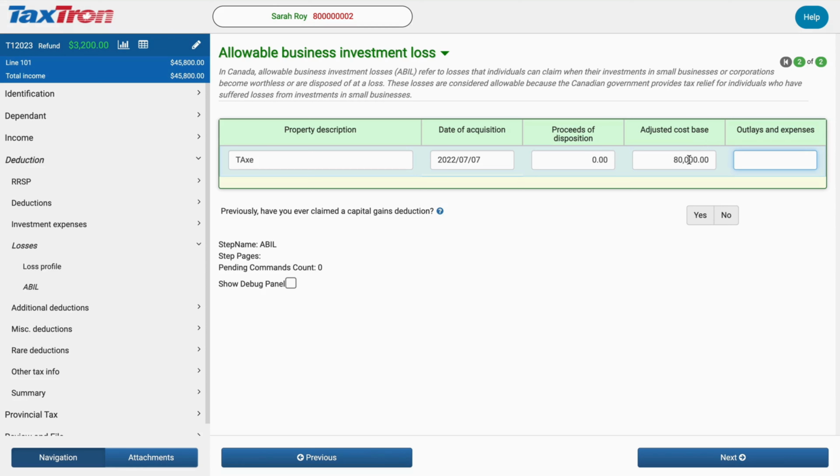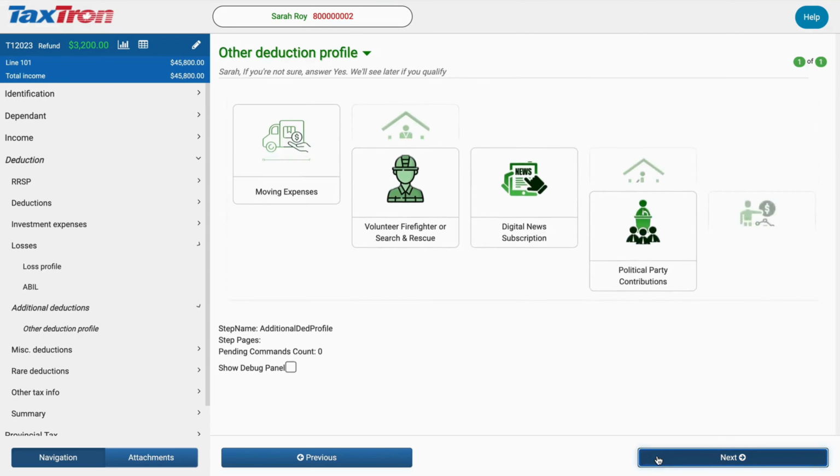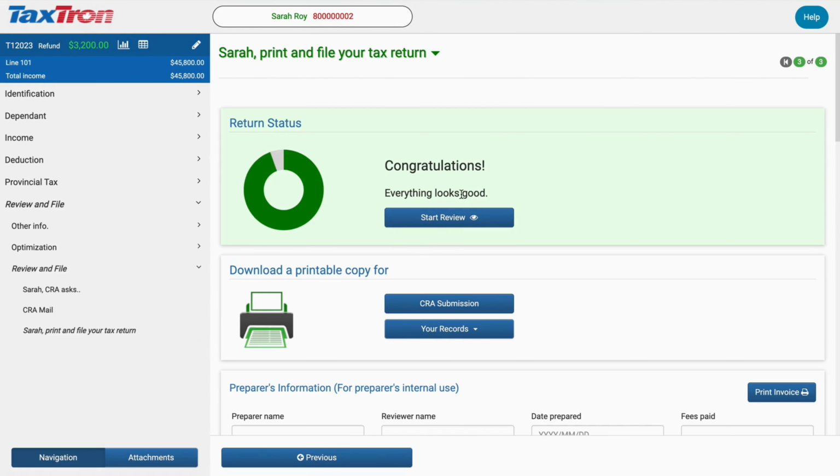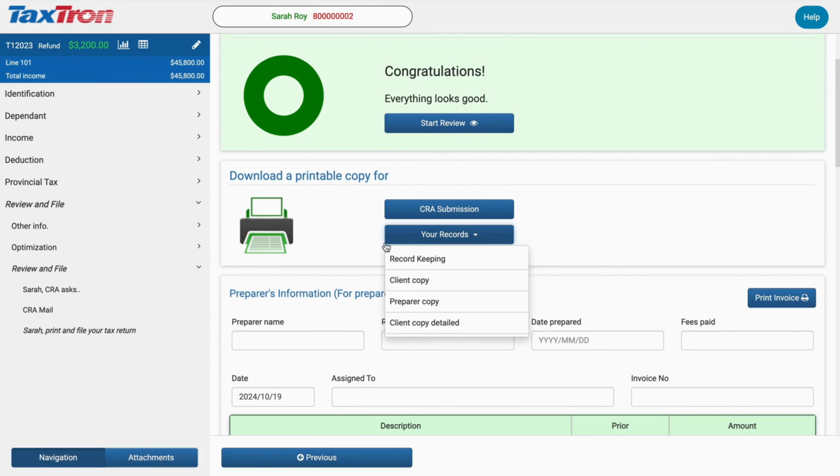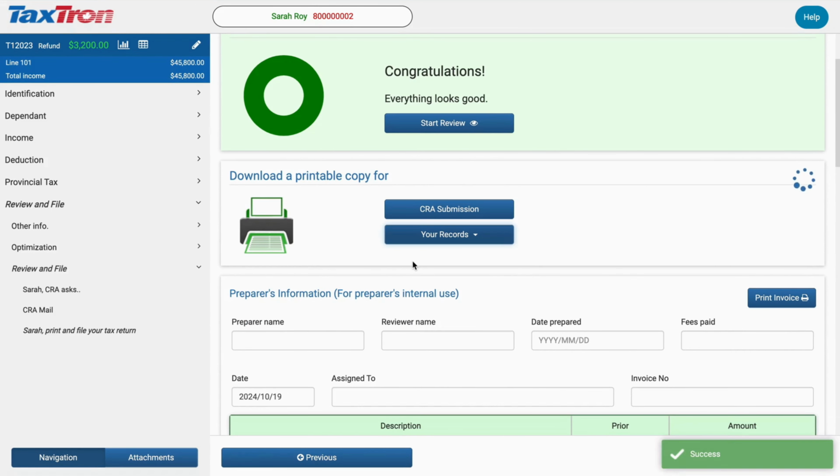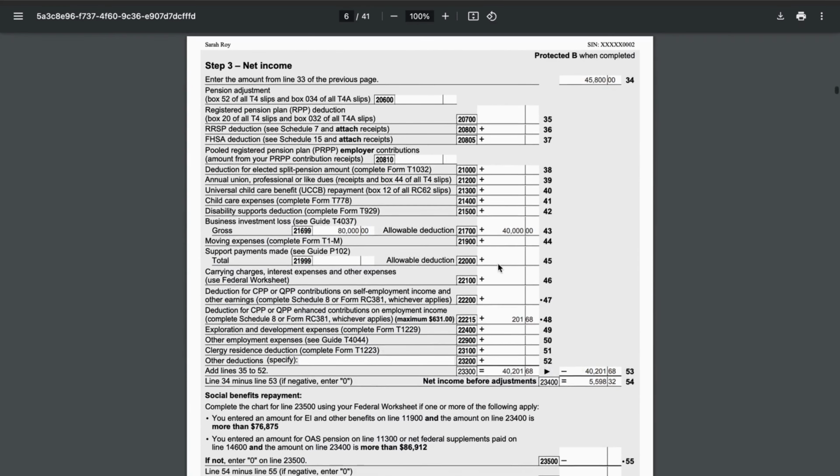We will assume the return is already completed, and now we will verify these line numbers on the T1 General. Let's navigate to Review and File and download the record-keeping copy. If you scroll down to the T1 General, you will see the gross business investment loss of $80,000 on line 21699, and your allowable deduction of $40,000 will appear on line 21700.